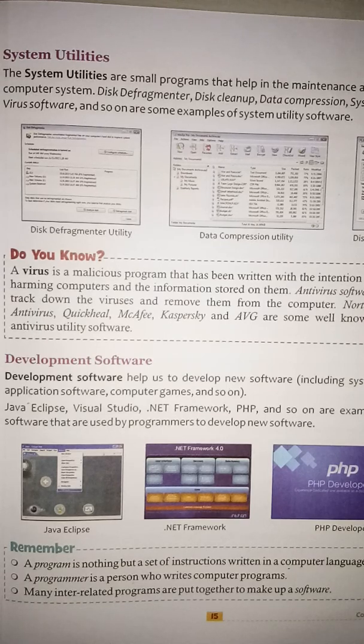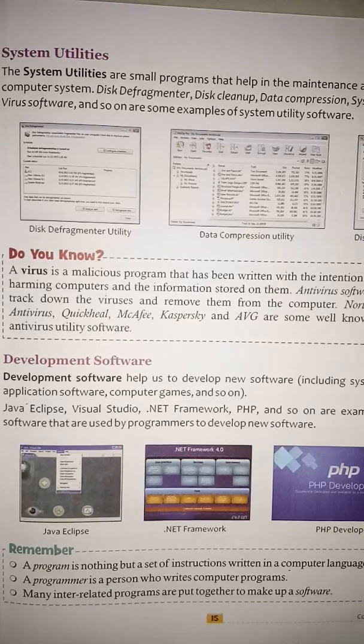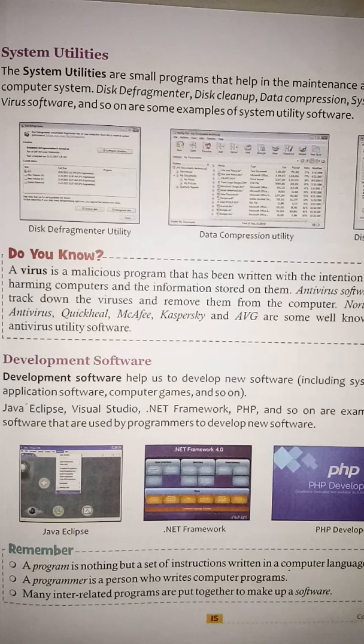So next is development software. Development software help us to develop new software, okay, including system software, application software, computer games and so on. You can use development software to develop new software. Here are some examples, also examples to give of development software.